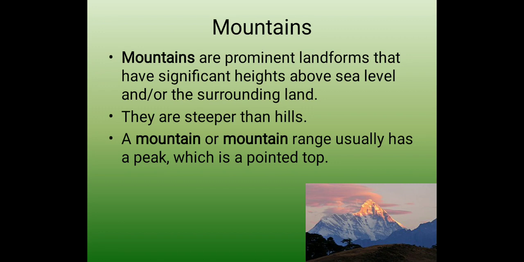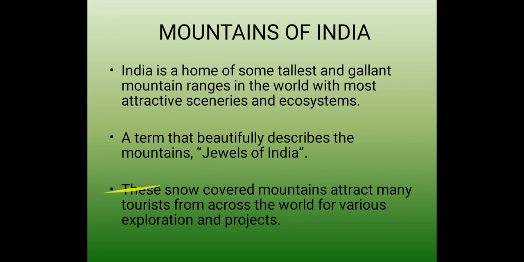They are steeper than hills. A mountain or mountain range usually has a peak, which is a pointed top. You can see in the picture, this is a mountain which has a pointed top.